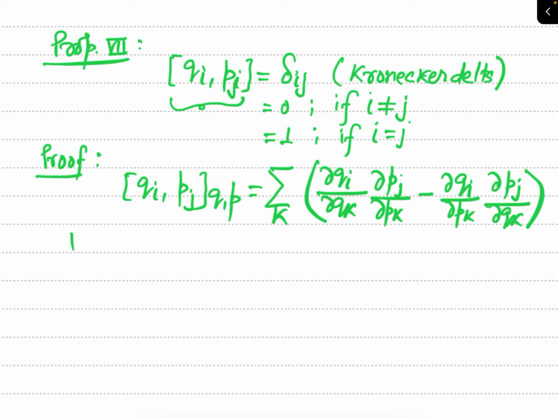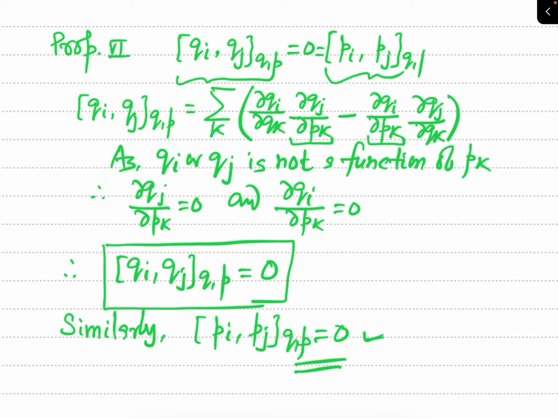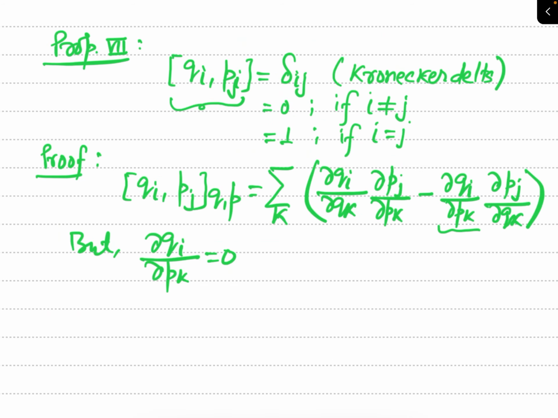But now let us see del Qi by del Pk. This is 0. You have seen in the previous property that Qi and Qj are not a function of Pk.